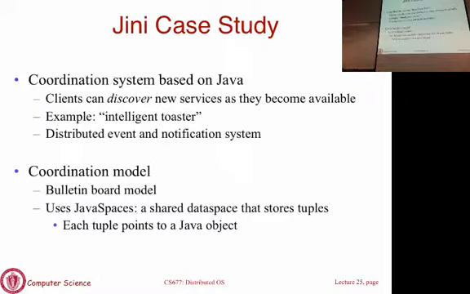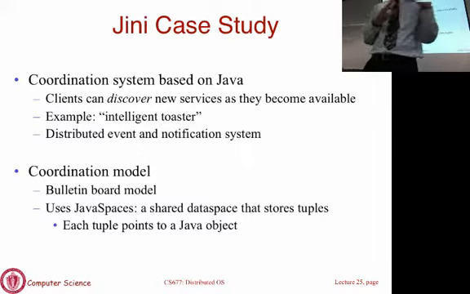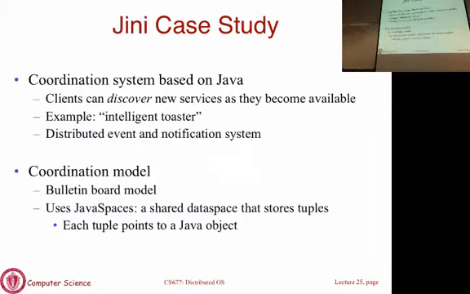Exactly the same way as what I described in the printer world. There's a shared bulletin board where the printer has gone and posted: I'm a printer, I'm at such and such location. Your machine, when it shows up, is going to look at the shared bulletin board and say, what are all the services that are available that have been posted here? And you go and pick them up from there. So this kind of model is referred to as a bulletin board model.